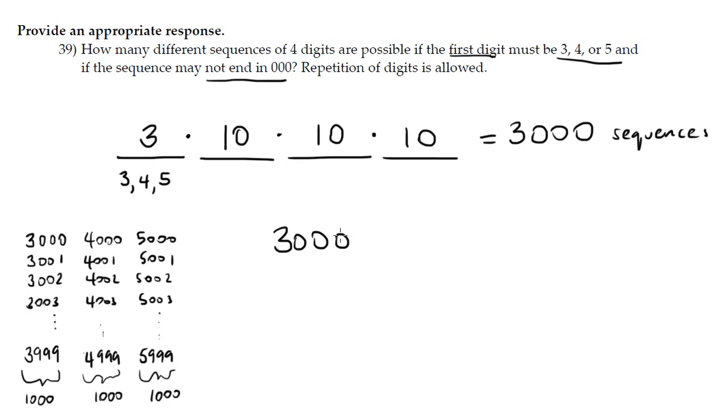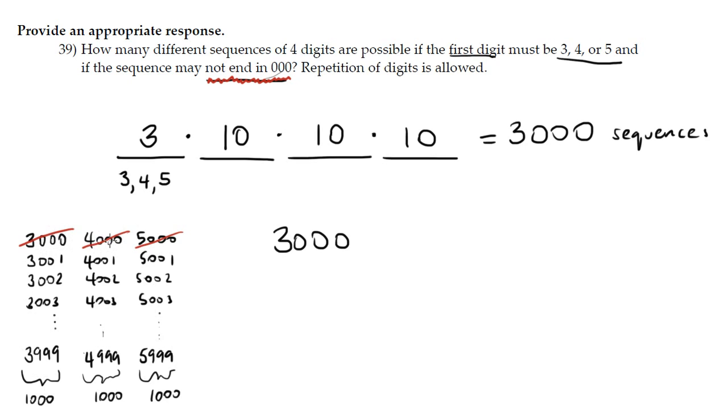Now let's consider this. The sequence cannot end in 0, 0, 0. Though the numbers that end in 0, 0, 0, it's actually pretty limited from this set of 3,000 numbers. Which ones end in 0, 0, 0? Isn't it just 3,000, 4,000, and 5,000? I'm not allowed to have a sequence that ends in 0, 0, 0.